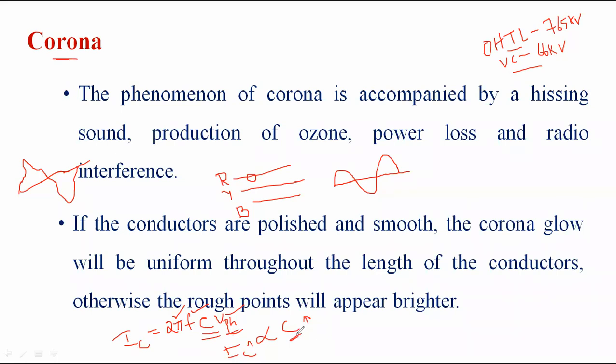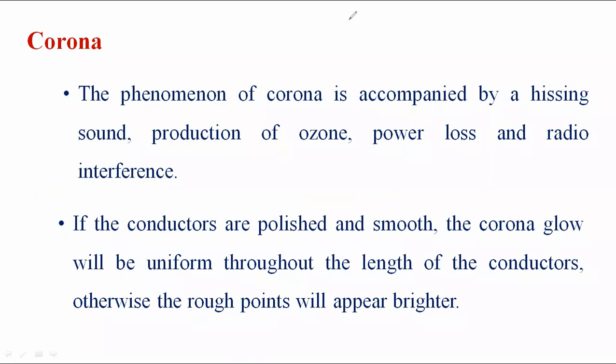One more thing: the glow is maximum over a rough and dirty surface of the conductor. At the time of erection, the transmission line has a smooth surface. After 6 months or 1 year, dust particles are observed, because all the conductors are in the open atmosphere, and due to that the corona occurrence is more.